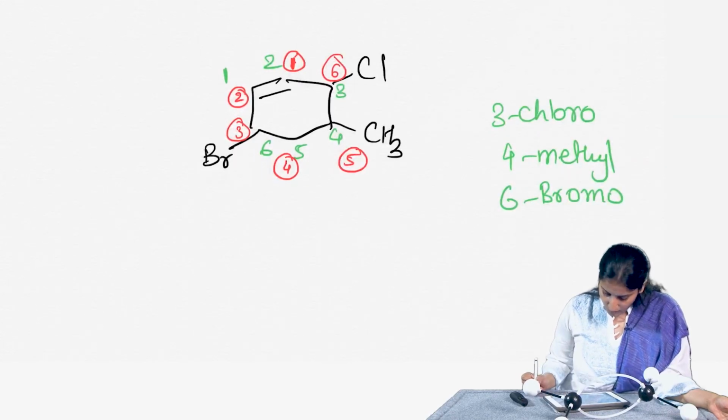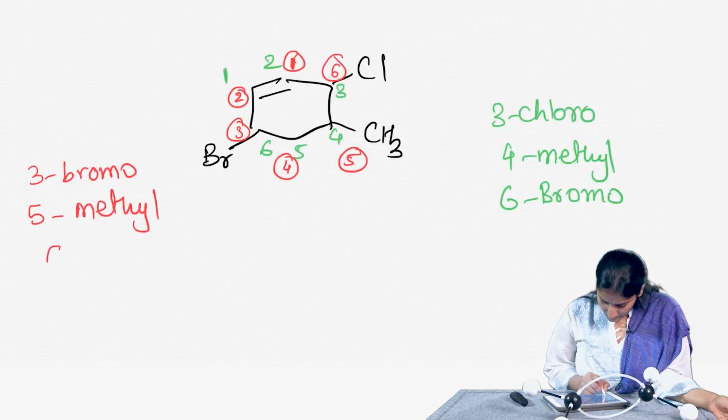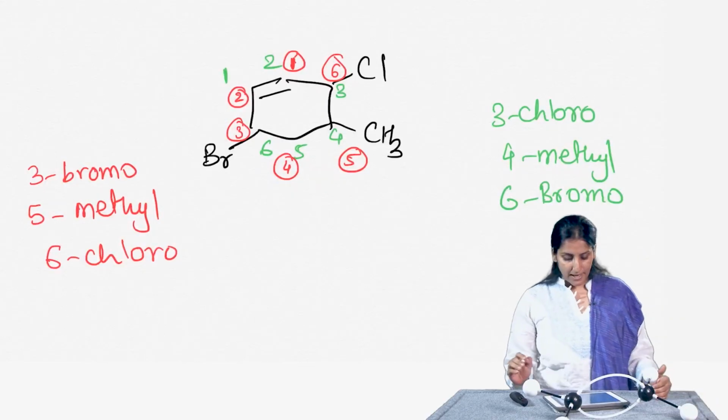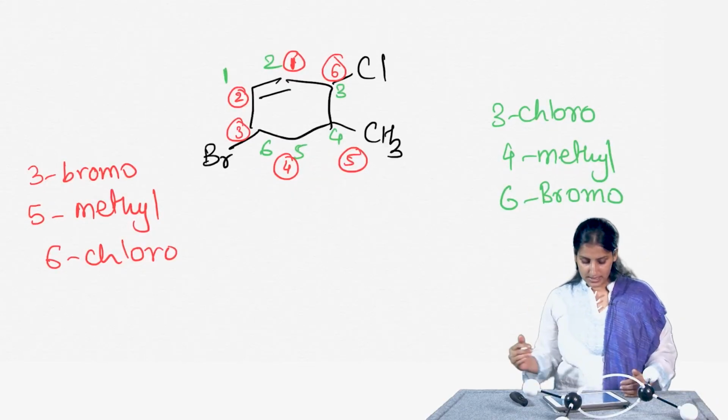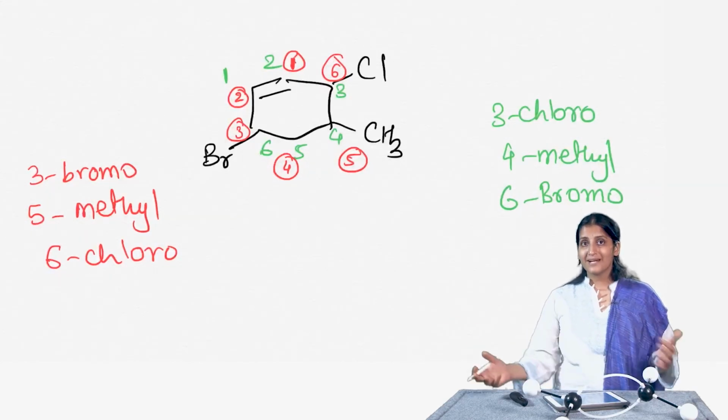Whereas, if I choose the one in red, I will have 3-bromo, 5-methyl and 6-chloro. So, as you can see, if I compare, then 3, 4, 6 is a better naming scheme than 3, 5, 6, because 4 is better than 5.